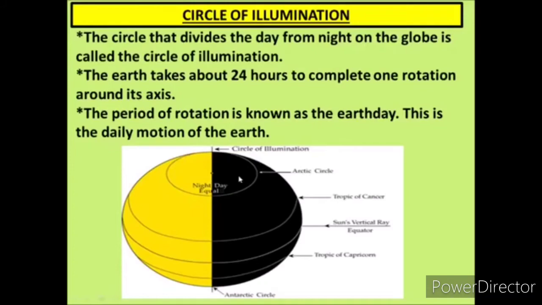Students, here the black portion shows the night and the yellow portion shows the day, meaning the middle circle which separates night from day is called the circle of illumination. Okay, the very important fact is that the earth takes about 24 hours to complete one rotation, and this period of rotation is known as the earth day, and this is the daily motion of the earth, or we can say the daily activity of the earth.